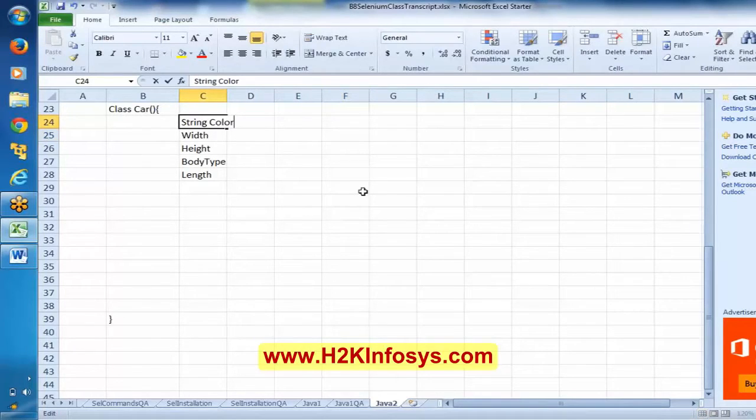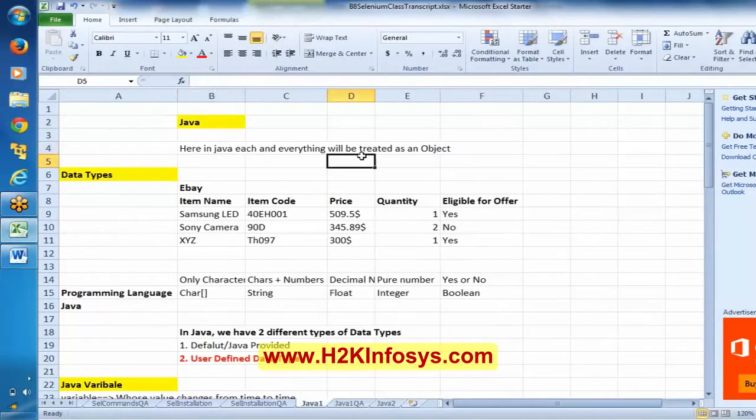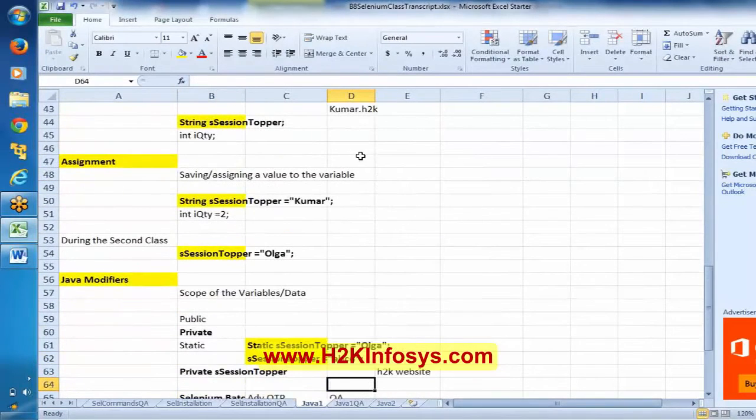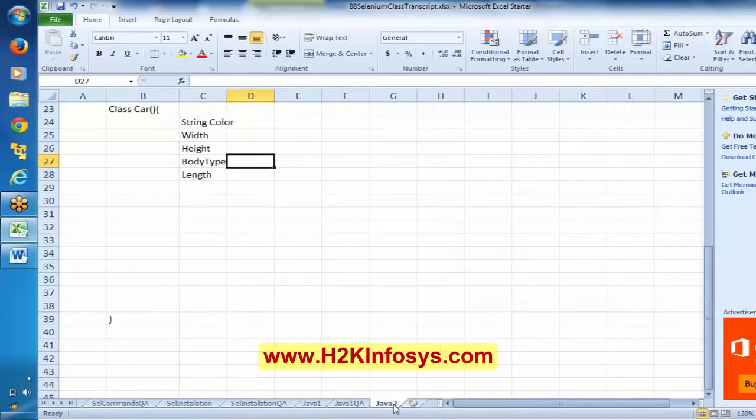At that time, to handle this, see here, I'm saying string color, and each and every Java line should end with a semicolon. I think I explained this yesterday in the previous session. Each and every line should end with the semicolon in Java, so here I have to use a semicolon.